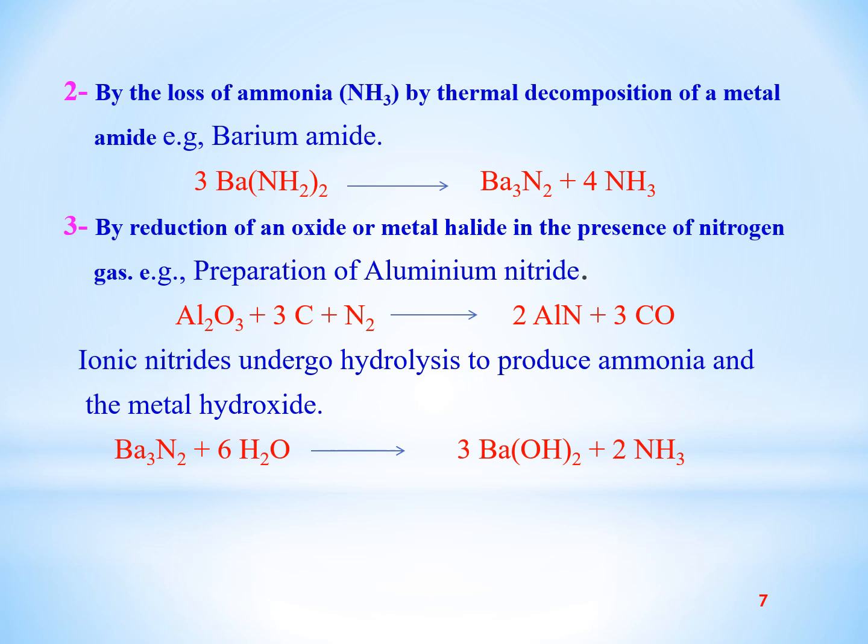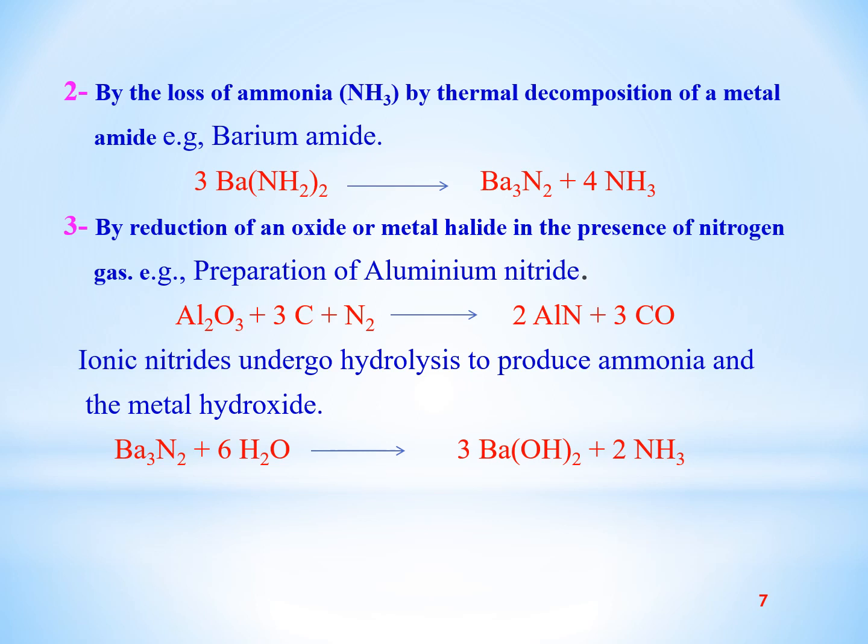Similarly, third method is by reduction of an oxide or metal halide in the presence of nitrogen gas. For example, aluminum nitride: if we heat a metal oxide or a metal halide in presence of nitrogen and carbon, which acts as a reducing agent, we get metal nitride plus carbon monoxide.